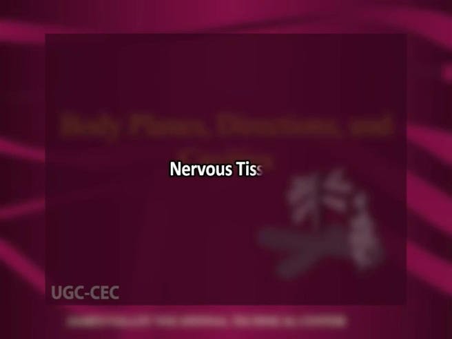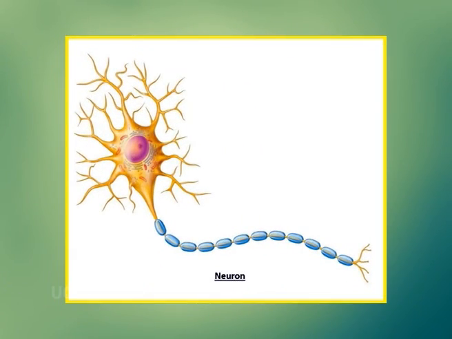Now the fourth type of tissue is the nervous tissue. It is made of neurons and accessory cells. Neurons are the cells that carry information in the form of electric action potentials.